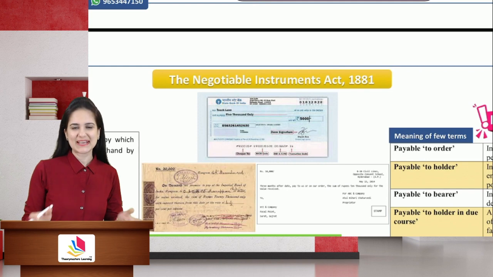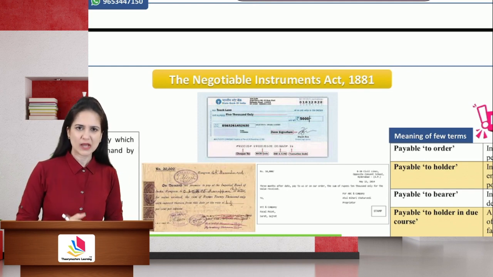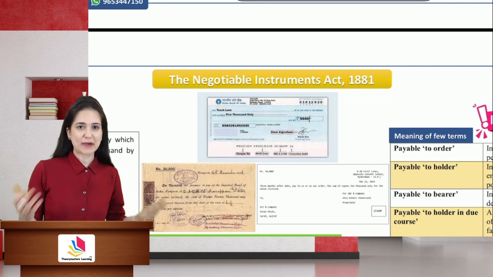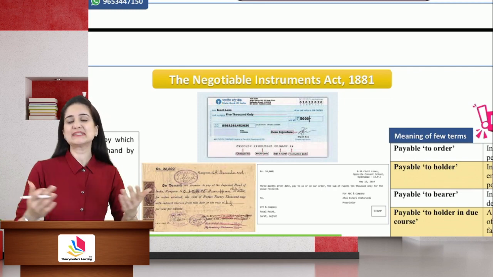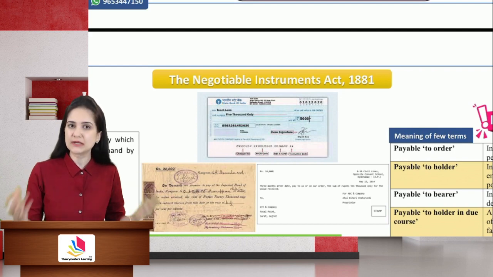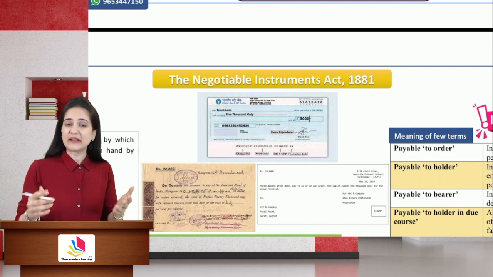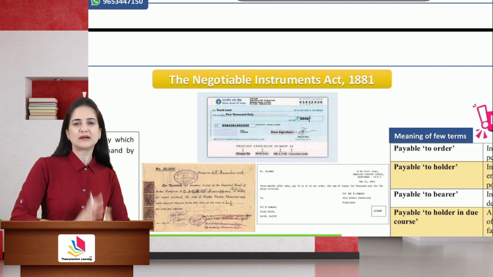Since ages, cash has been the most preferred medium of making payment. But with the growth, expansion of business, increase in the size of business transactions, it was not possible for the businessman to continue using cash for making payment. He felt the need to supplement the use of cash.